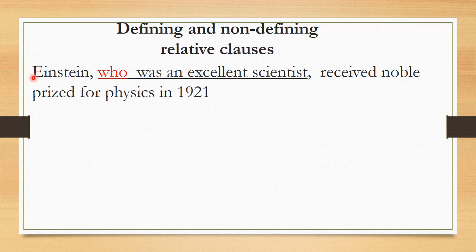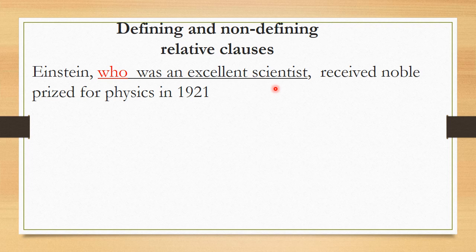So do you know Einstein? Everybody knows Einstein, okay? So if we say Einstein received Nobel Prize for Physics in 1981, do you understand the sentence? Yes, the sentence is clear because we know Einstein. So this information, who was an excellent scientist, is it necessary for the meaning?